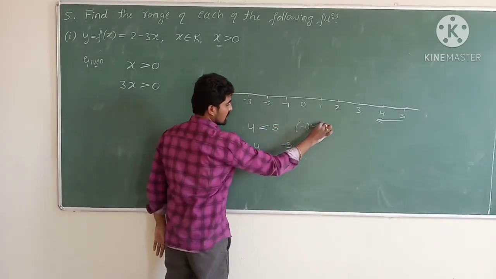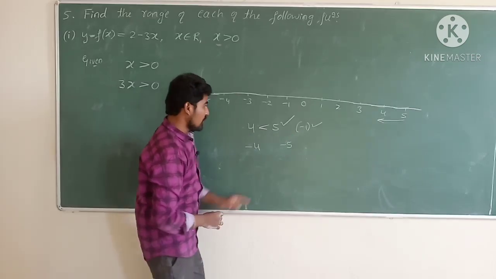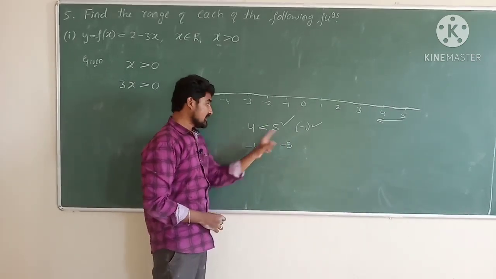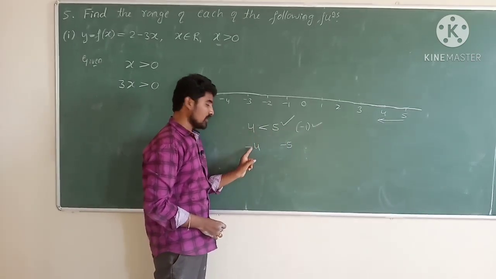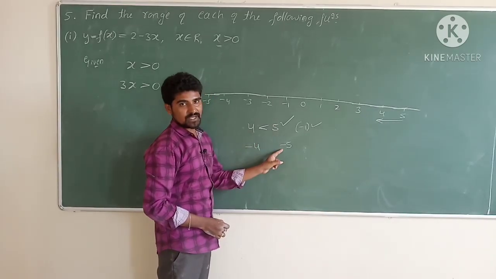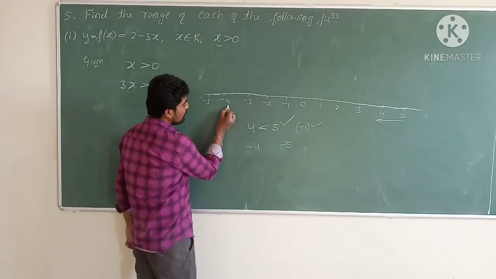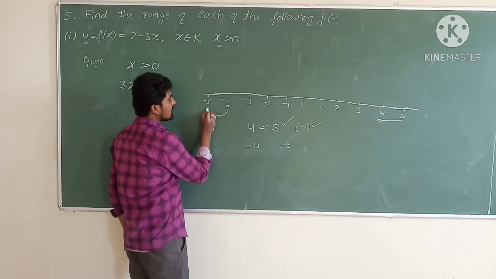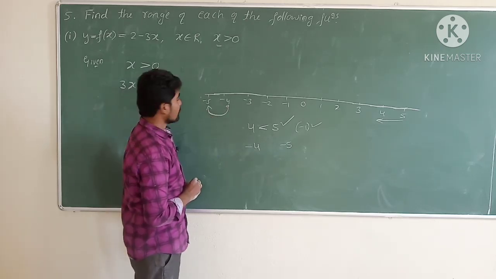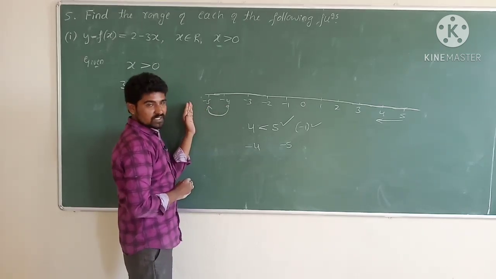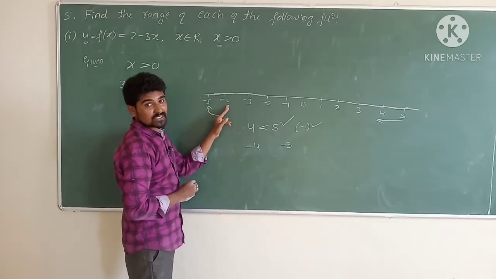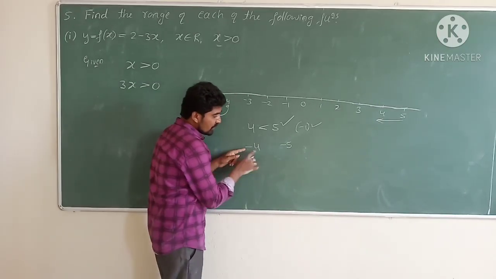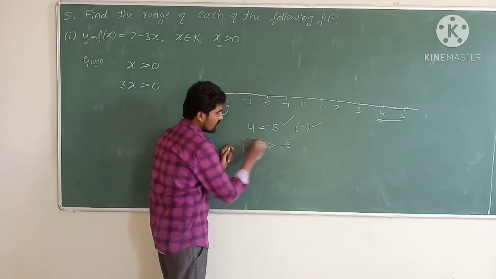This relation is correct. Now when we multiply by minus 1 on both sides, 4 becomes minus 4, 5 becomes minus 5. But minus 4 is greater than minus 5. So as we move to this side the values become smaller, and here minus 5 is smaller than minus 4. So minus 4 is greater than minus 5.